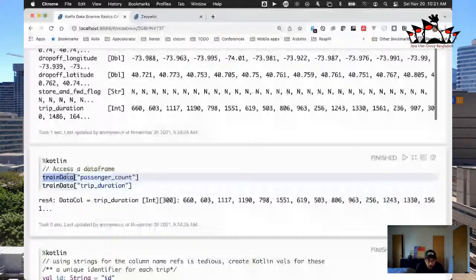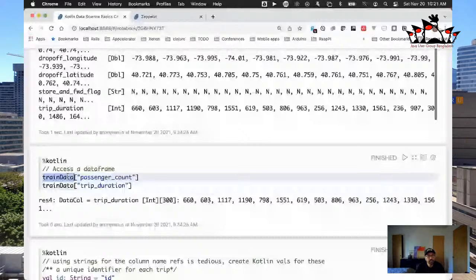We're accessing the column in this case. Okay, we could obviously also get the data by a row. So a data frame is basically like a table. Okay, so you can see that for these trips, the passenger count was one person, two persons, five persons, etc. All right. So let's move on and let's start doing something interesting with our training data now.